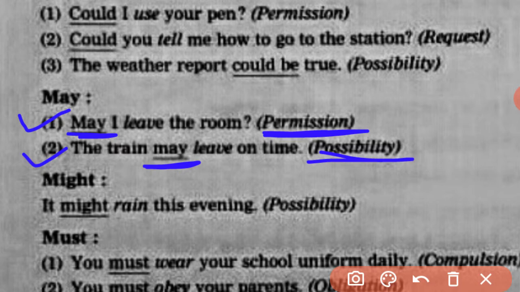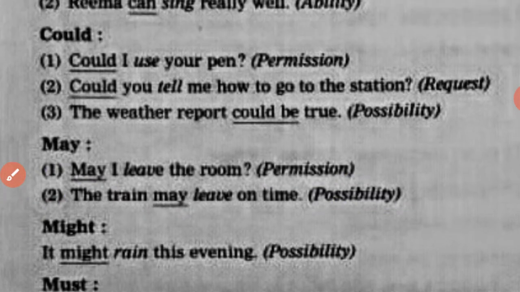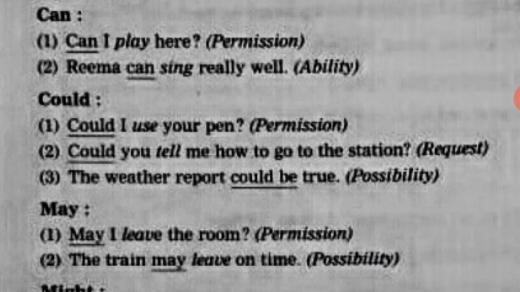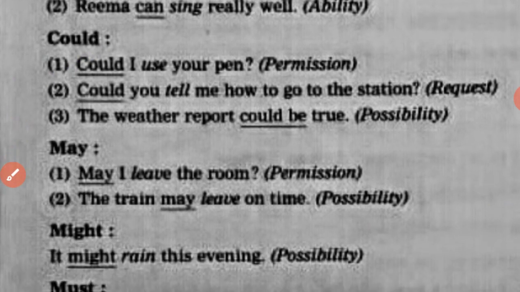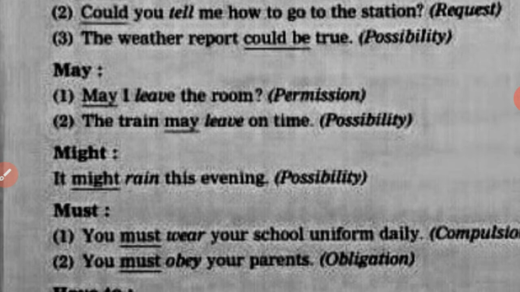If someone elder is there, or if we want to give respect to someone, at that time the permission should be asked with may, or on the other hand, in a friendly setting, we can ask permission with can. If you are asking permission informally, at that time you can use could. So can, could, may, these three are used for asking permission, and this is how they are different from each other. I hope you have understood it.